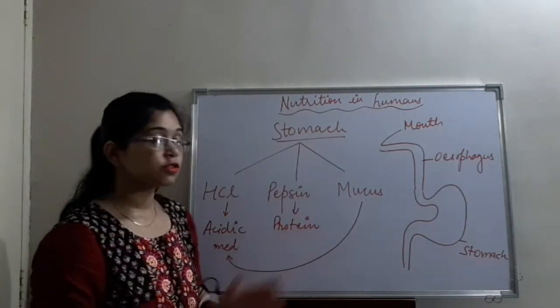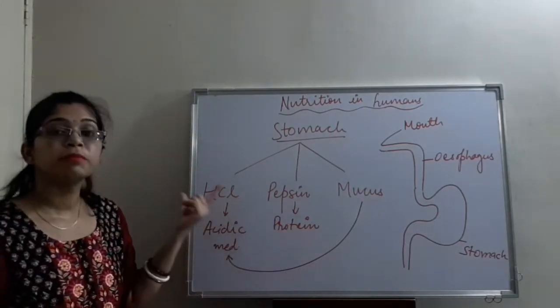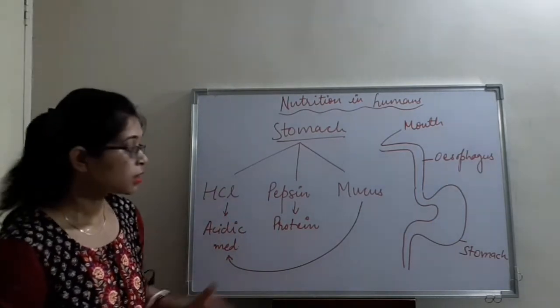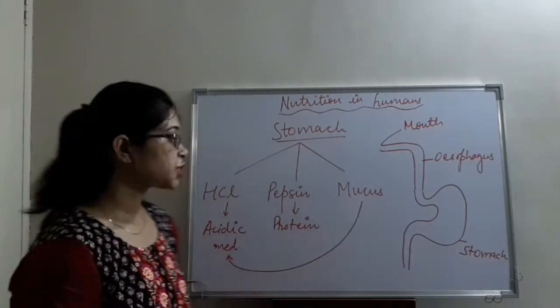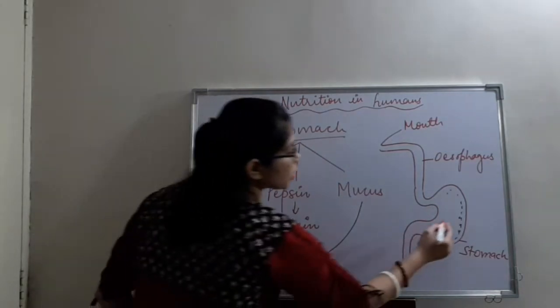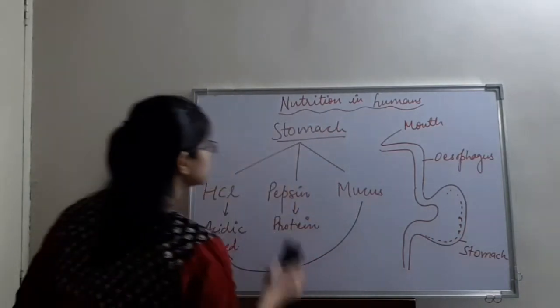When the pepsin is not doing any work at that point of time, the HCl may cause acidity. That is why, in order to prevent that acidity, mucus is present, which neutralizes the acidic environment. So the inner lining of the stomach produces all of these products.